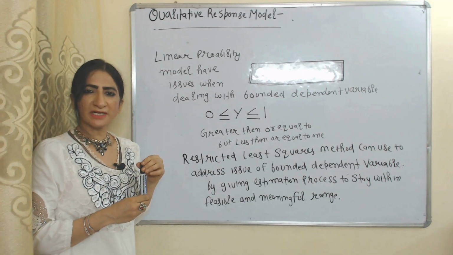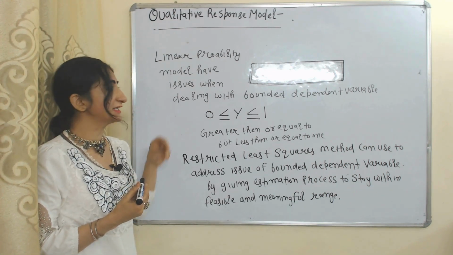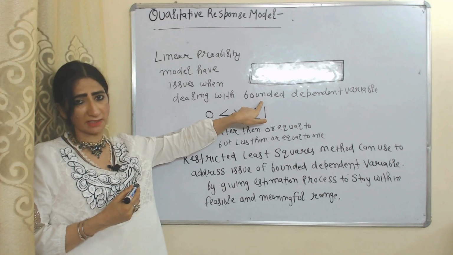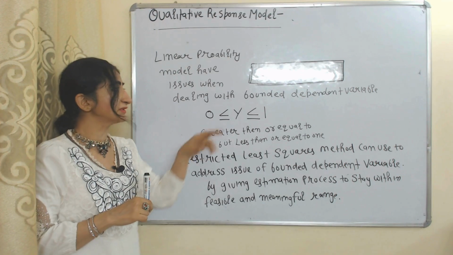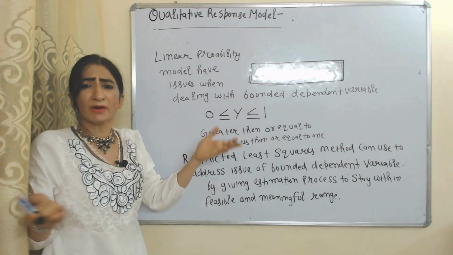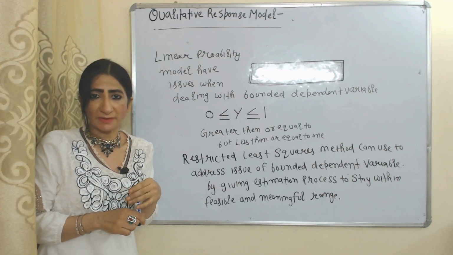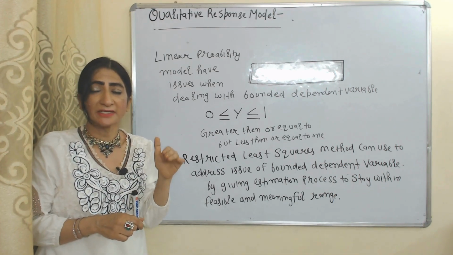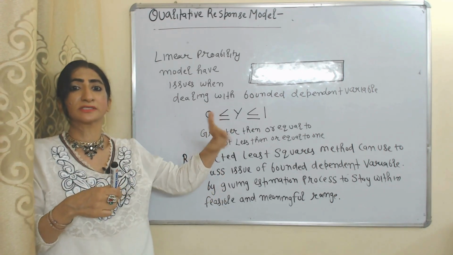Next problem with the linear probability model. Linear probability model have issue when dealing with the bounded dependent variable. What do you mean by bounded dependent variable? Bounded dependent variable have certain limitation. They have some maximum or minimum limitation. They cannot cross their limitation.